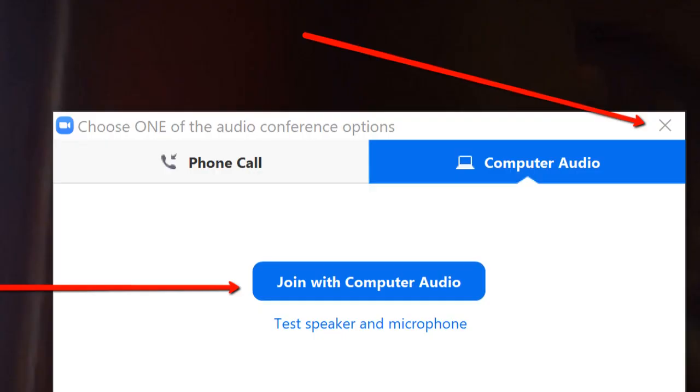Another time, the student was not able to get their sound to work. Now, if this happens in Zoom, have the student log out and log back in. They most likely didn't realize that they clicked the X that has them turn on their audio. But before I knew that, the parent that I was working with came up with a solution and said, hey, can I call you and we could do the audio that way? I said yes, and it worked perfectly.